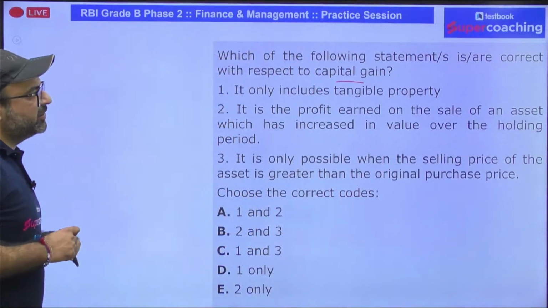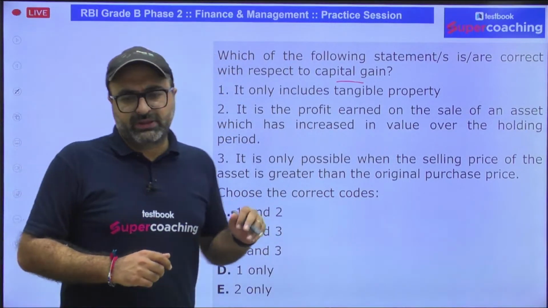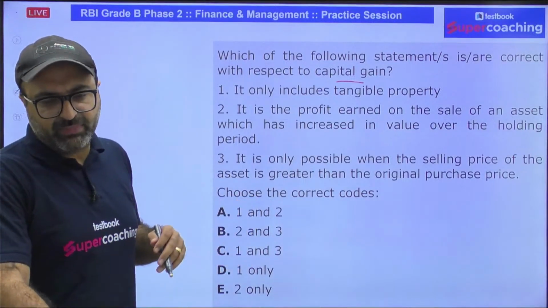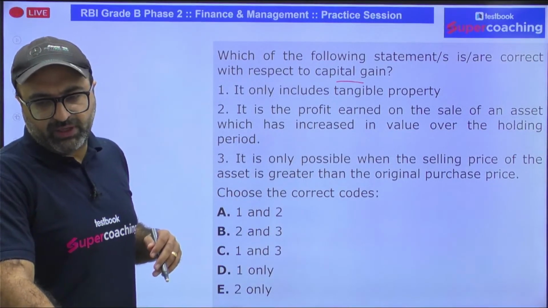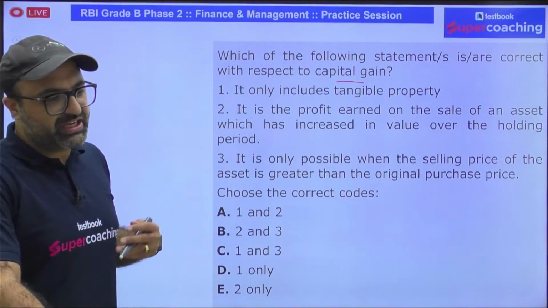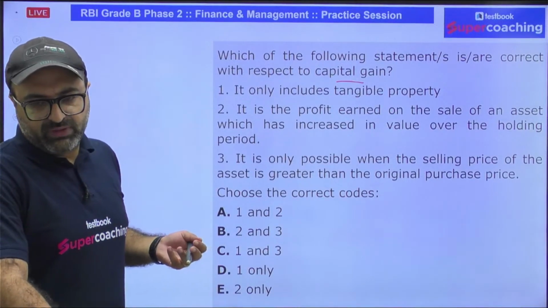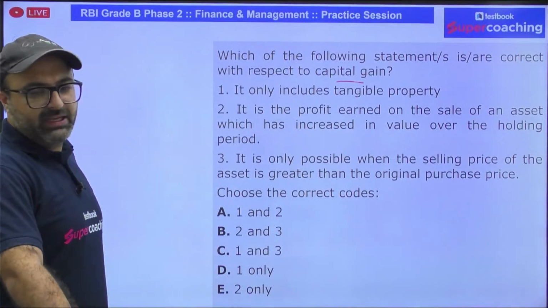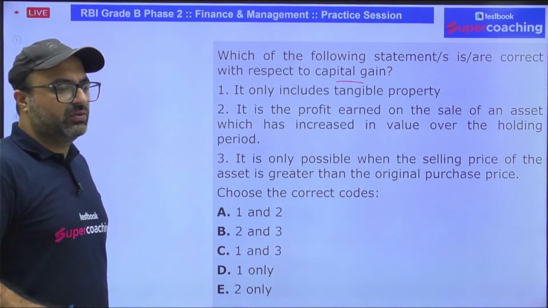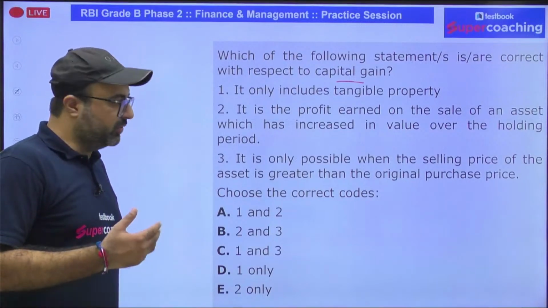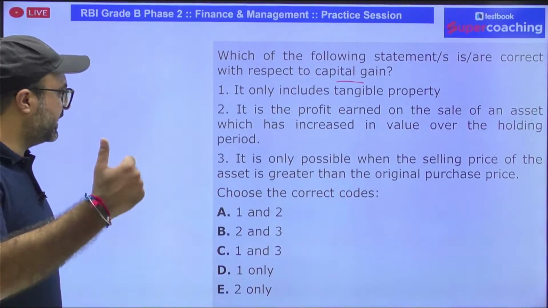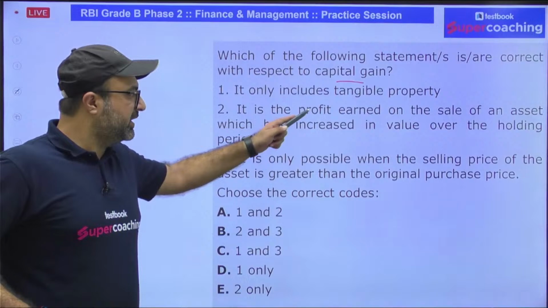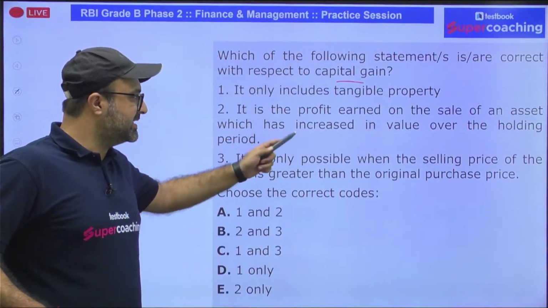It only includes tangible property. Tangible property basically means the property which can be touched. So capital gain term is valid only and only for tangible property. Think and answer. It is the profit earned on the sale of an asset which has increased in value.